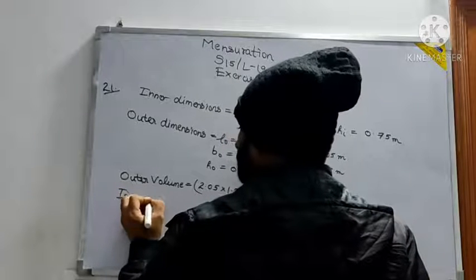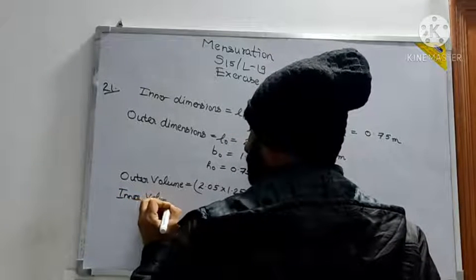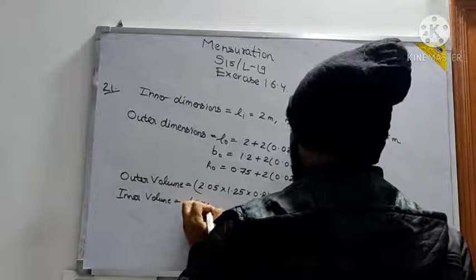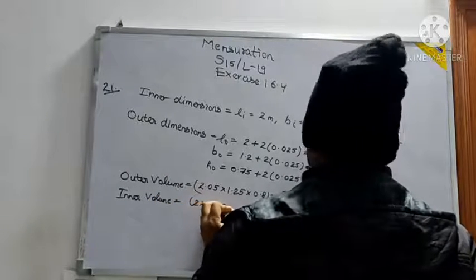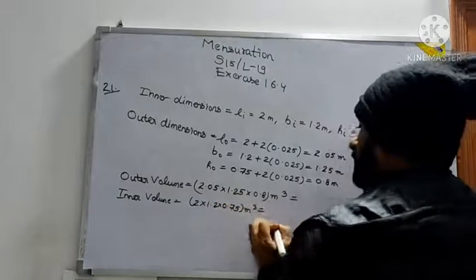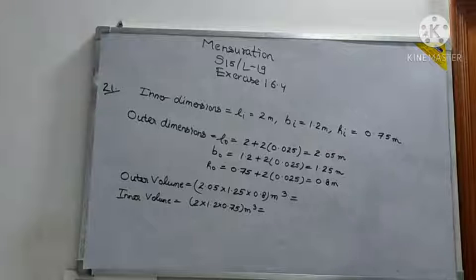Inner volume is equal to 2 into 1.2 into 0.75 meter cube. Just multiply and get it.